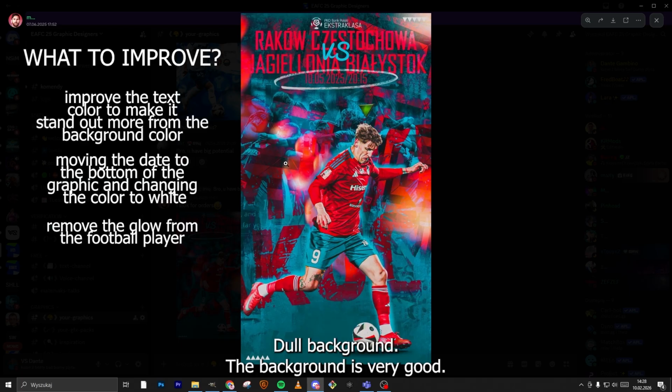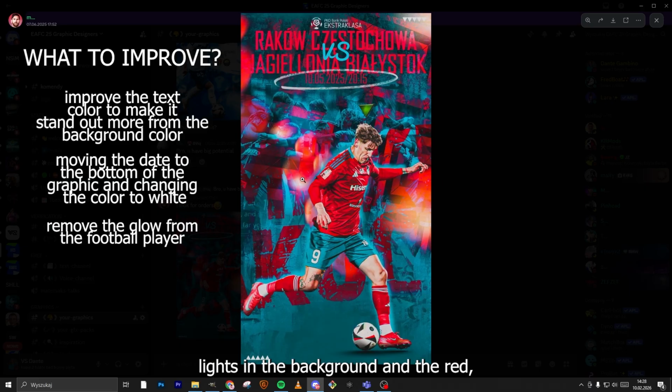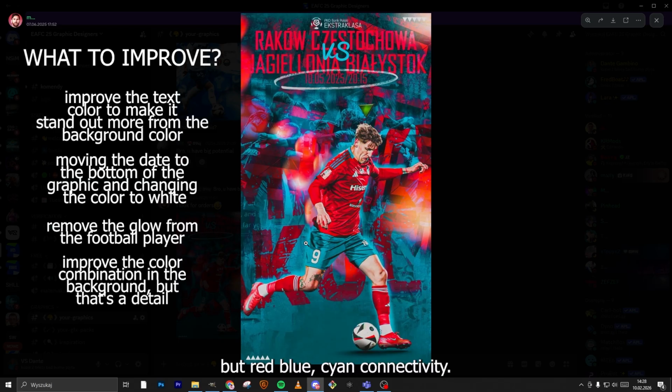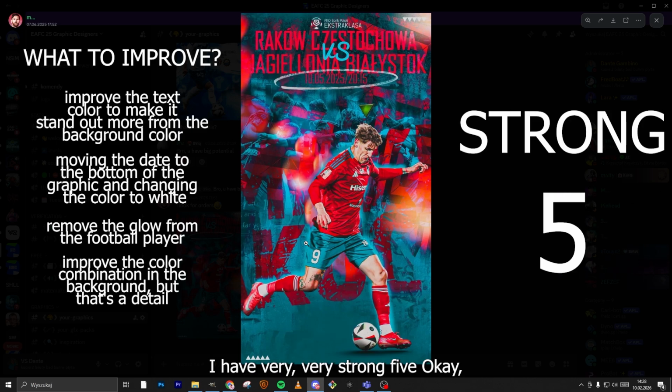The background is very good. I really like the orange lights in the background and the red gradient text in the background, but the red, blue, cyan combination maybe not. For this graphic I give a strong 5.